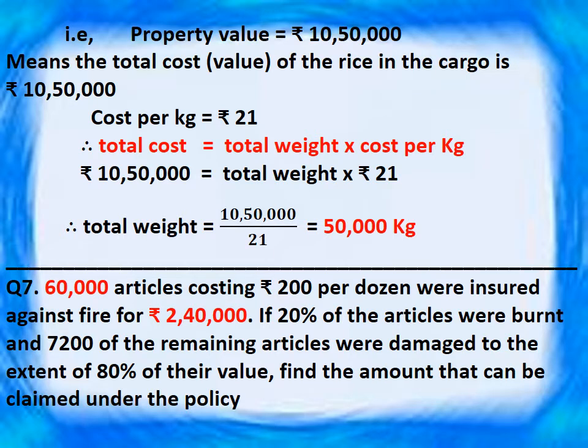Now we will solve next question. Question number 7. 60,000 articles costing rupees 200 per dozen were insured against fire for rupees 2,40,000. If 20% of the articles were burnt and 7,200 of the remaining articles were damaged to the extent of 80% of their value, find the amount that can be claimed under the policy.